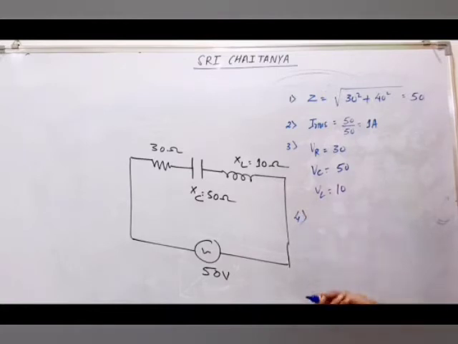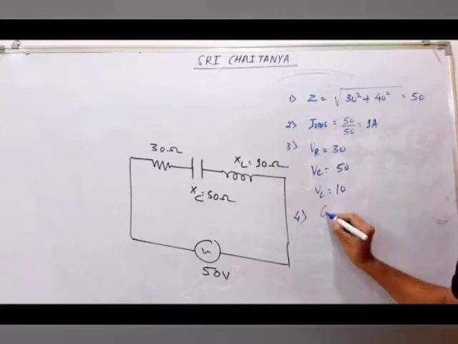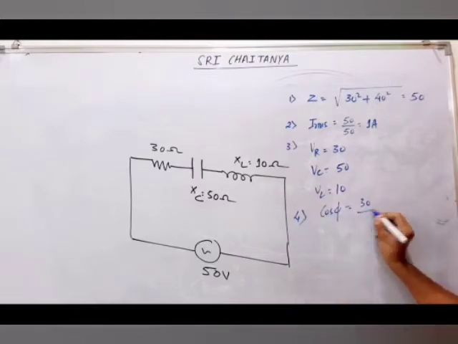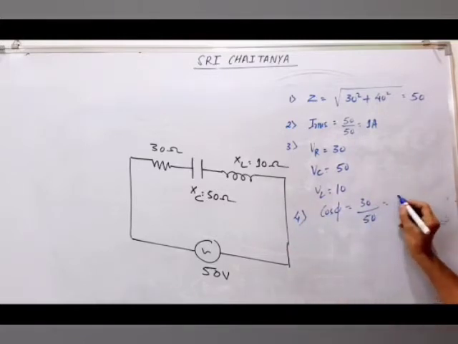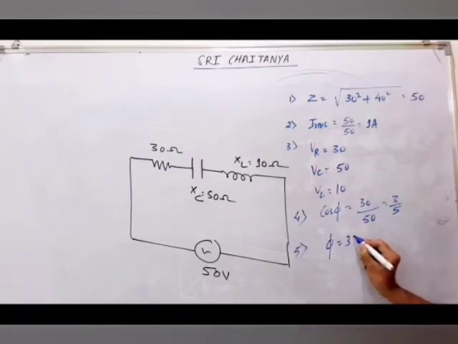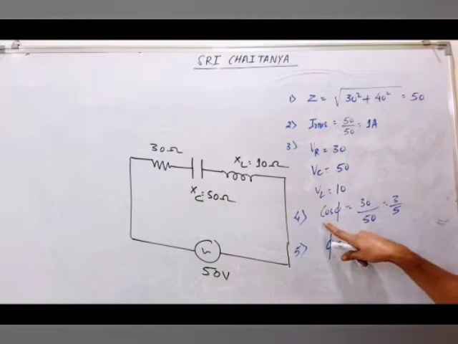Fourth one, power factor, cos phi, R by Z. What is R? 30. What is Z? 50. 3 by 5. Or you can calculate the phase difference also. Phi will be coming as 53 degree, because cos 53 is 3 by 5.